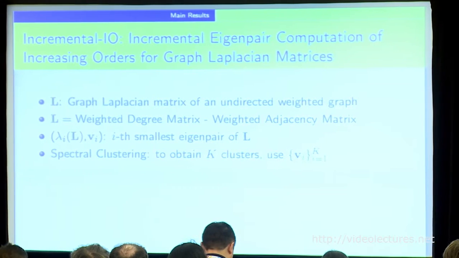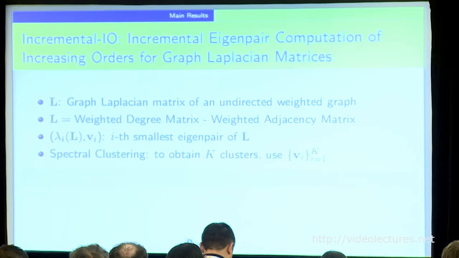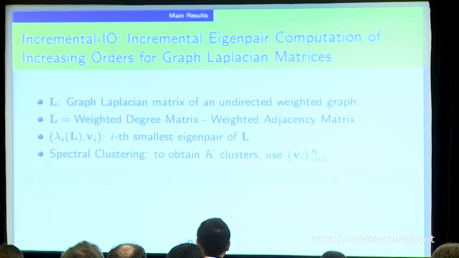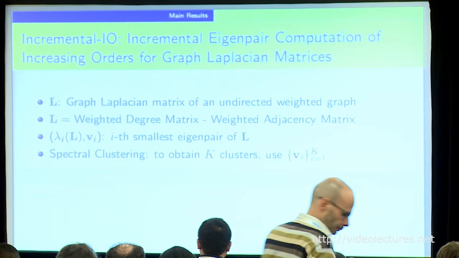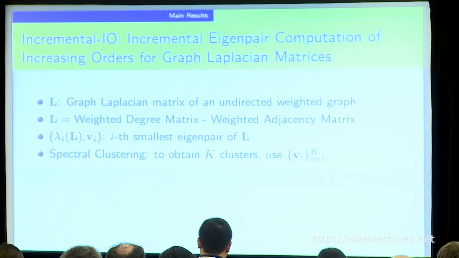Let L be the graph Laplacian matrix. If you consider a normalized graph Laplacian matrix, that will be the weighted degree matrix minus the weighted adjacency matrix. And then we let lambda_i and b_i be the smallest eigenpairs of the graph Laplacian matrix. So spectral clustering works for community detection or graph clustering by using the k smallest eigenvectors and then doing k-means clustering on this low dimensional representation to get k clusters.